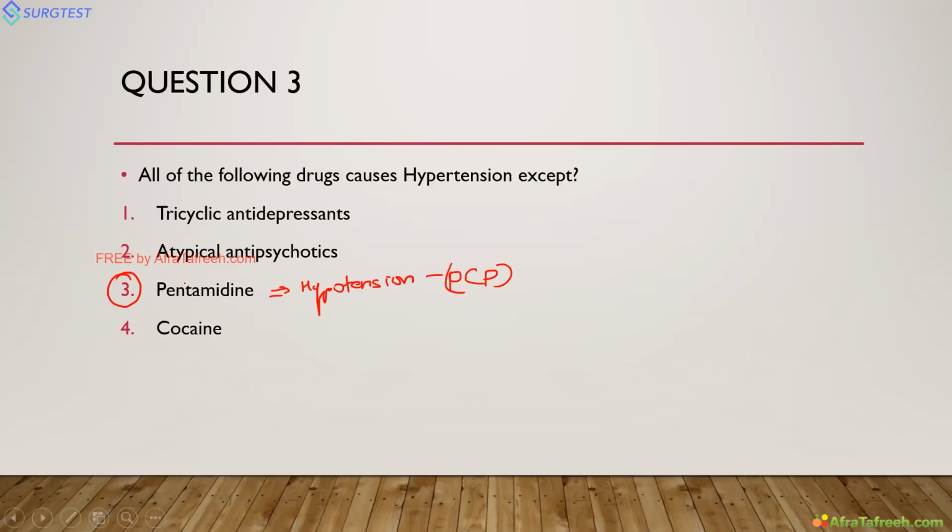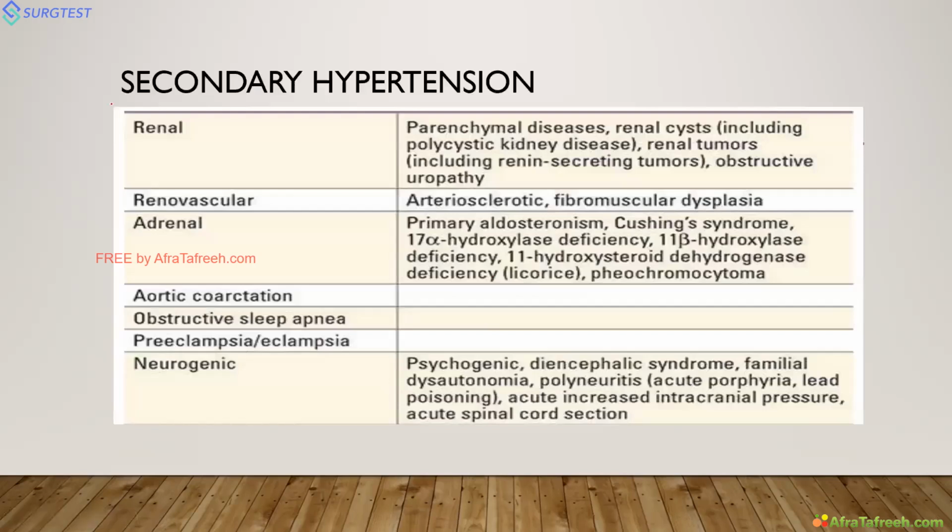So we'll discuss that further. This is the cause of secondary hypertension, from Harrison. First is renal cause. The main cause is CKD, which is a parenchymal disease. Next is PKD or ADPKD, which is a polycystic disease. Second is renin secreting tumors, like hemangiopericytoma. Next is obstructive uropathy. These are all the renal parenchymal causes of hypertension.